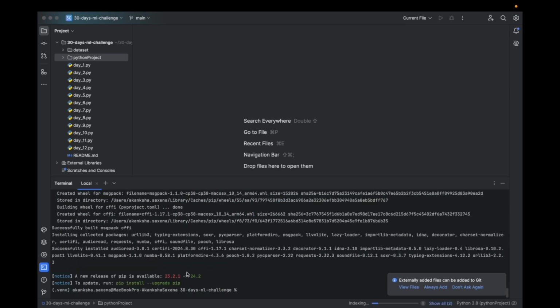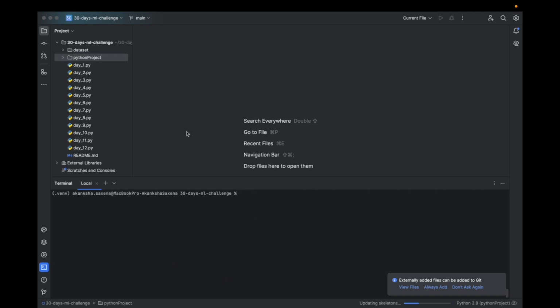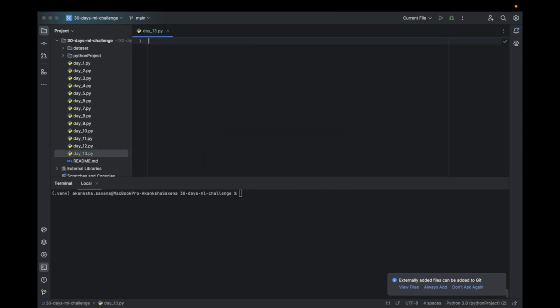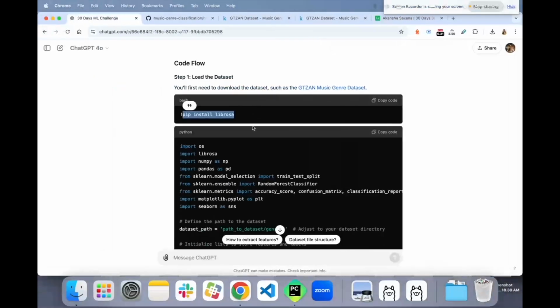Okay, we will update it some other time. So let's go and create the Python file for today's problem, which is day 13, and add it to our Git repository. And we are done with this step.